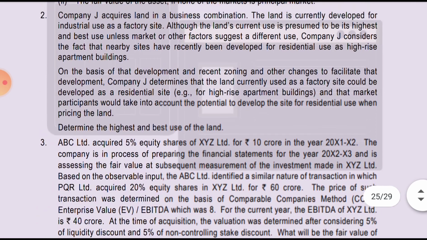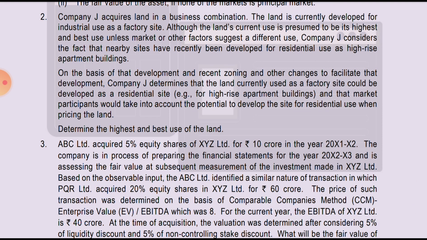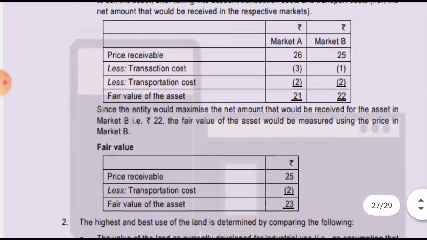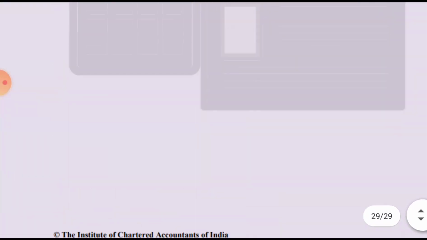So what we have to do is, first, measure the value as if it is used for industrial purposes, as the highest and best use. Then next, we have to value it on the highest and best use as residential, and we have to take whichever amount is higher. We'll go through the solution.